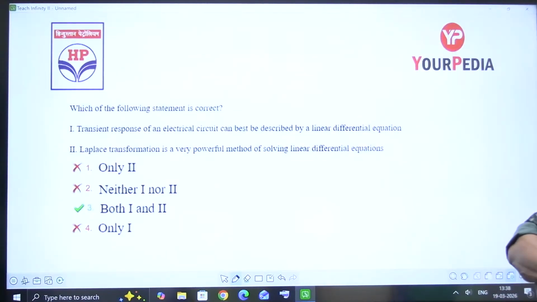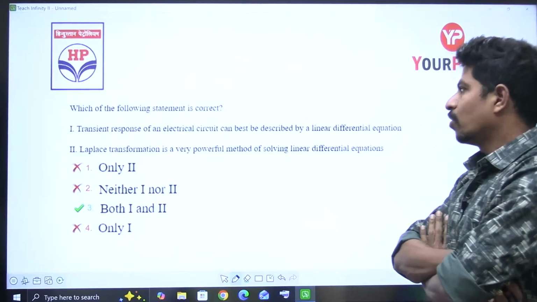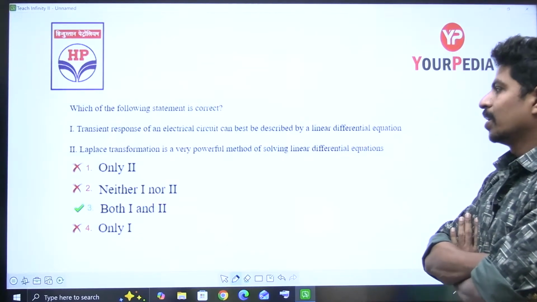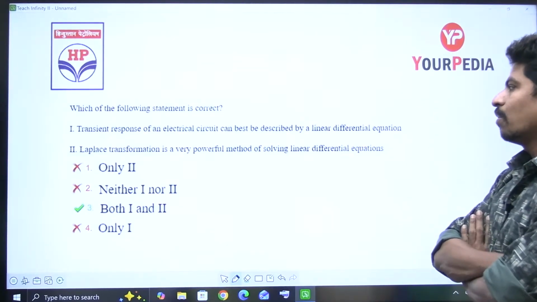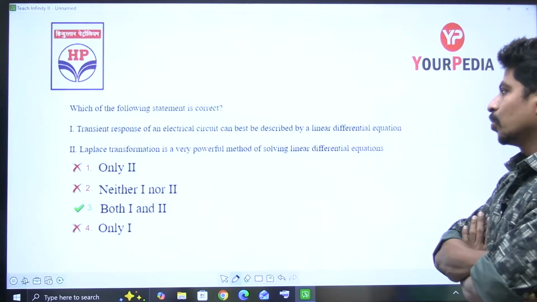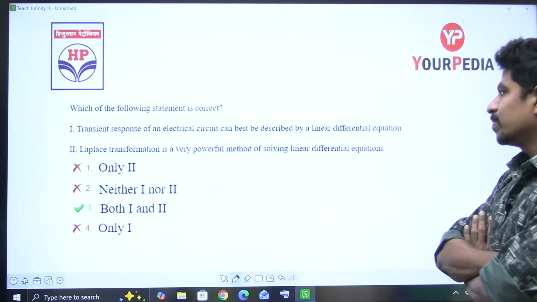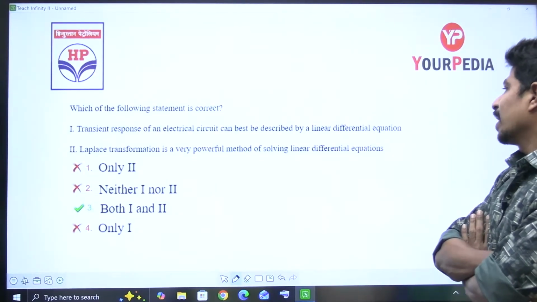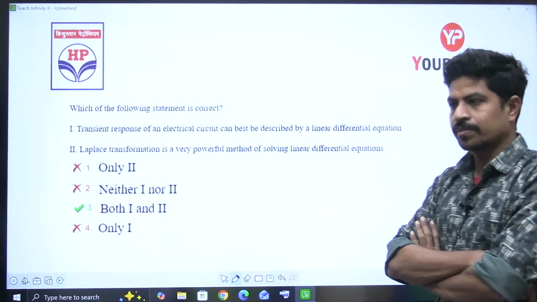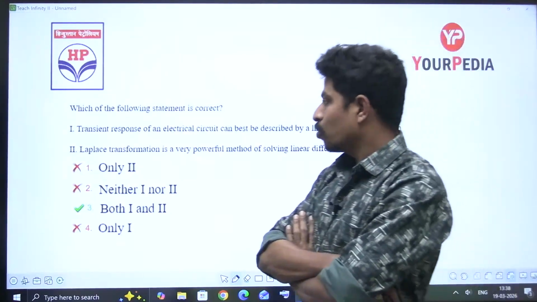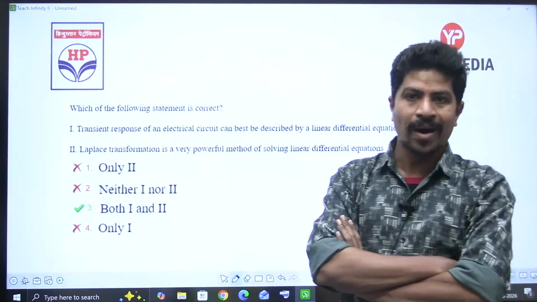Which of the following statement is correct? First statement: transient response of an electric circuit can best be described by a linear differential equation. Yes. So you see, this kind of questions is where students will lose marks.